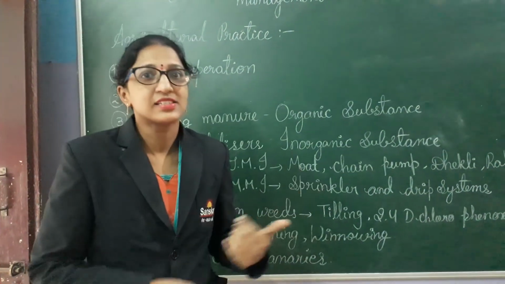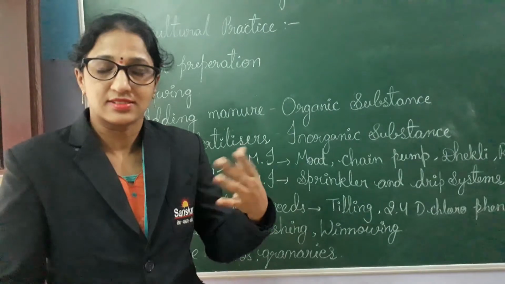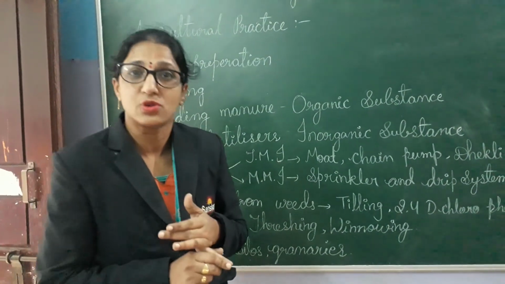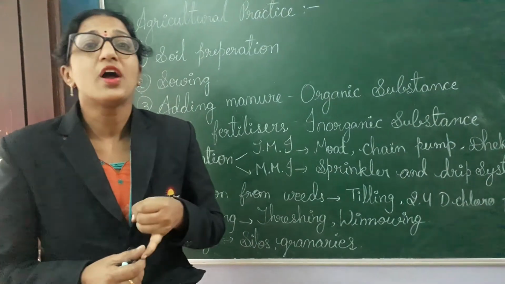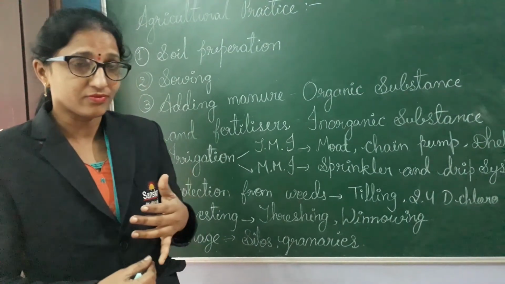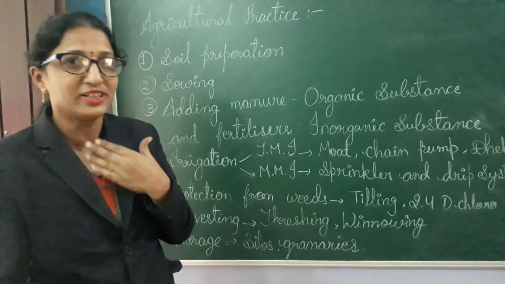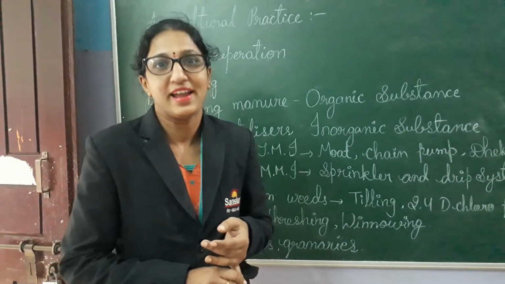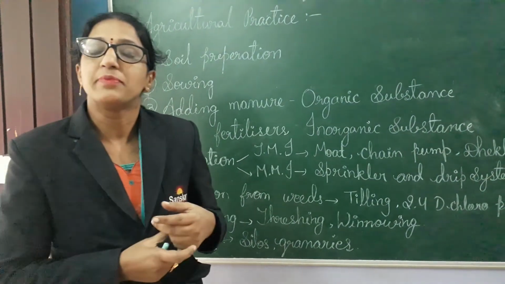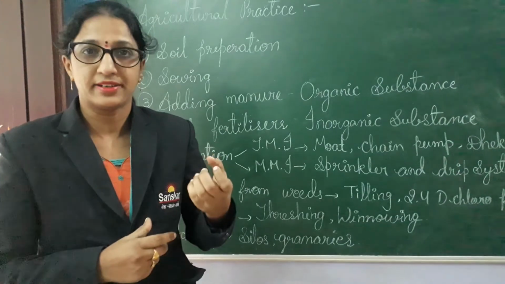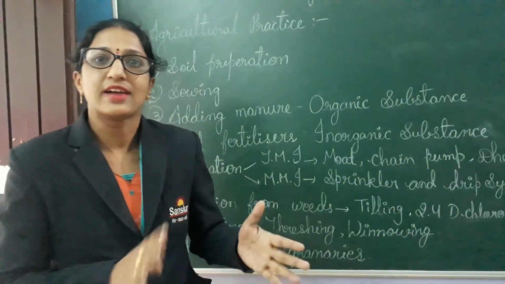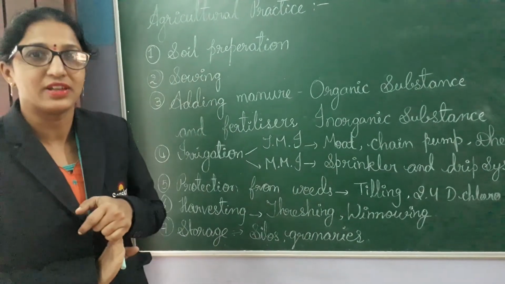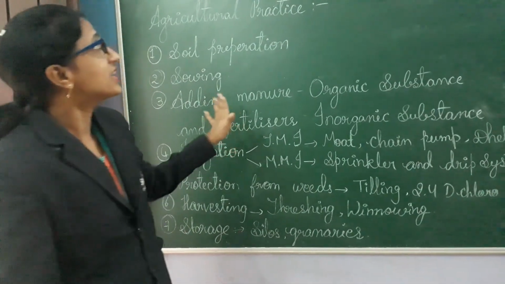From last year, and from the start of this class also, you are learning that along with plants, animals are the main sources which give food to us. So to get a better yield from the animal, we have to give better food to the animal. To get better milk, we have to give better grass to the cows and buffaloes. Okay, this is the first lesson.